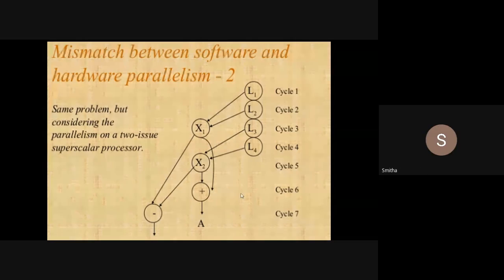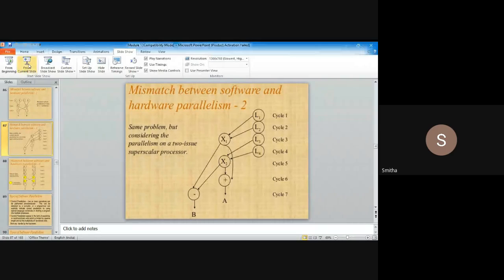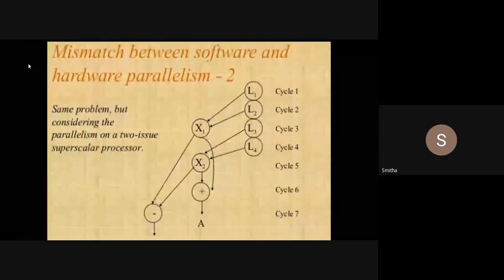Ma'am, you're not audible. Ma'am, voice is not audible. okay. In sixth clock cycle, I am students. Okay. The screen is visible now. Yes, ma'am. Okay. See, students, now,